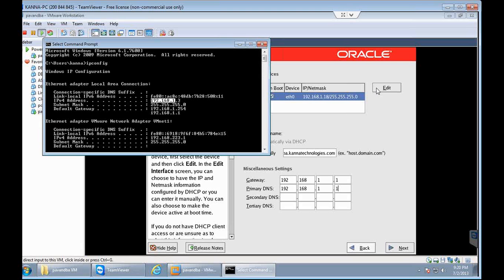Now for you it will not be 18. You need to check what is there in your Windows machine. So go to your Windows command prompt and type this command ipconfig. And whatever value you are seeing here, you need to change accordingly in the Linux machine. For each and every person it may be different. You need to verify that through ipconfig.